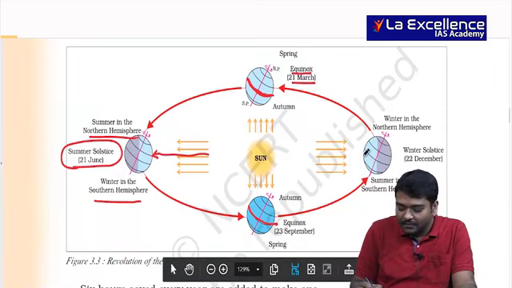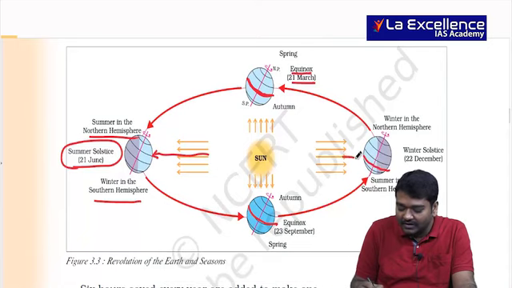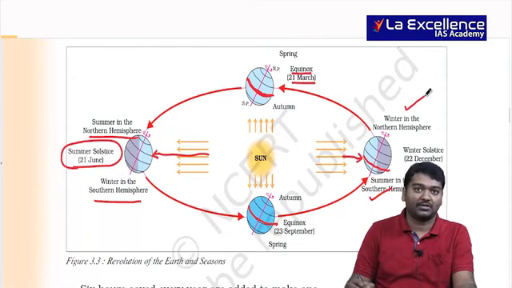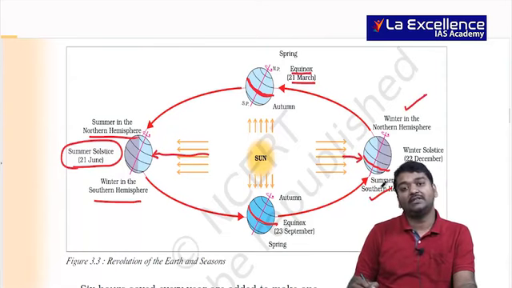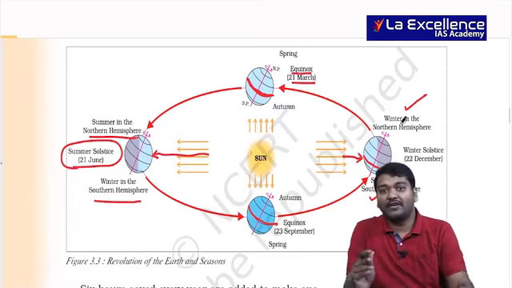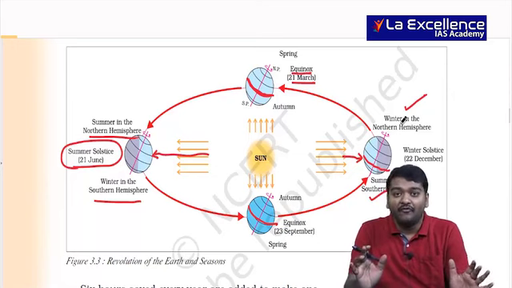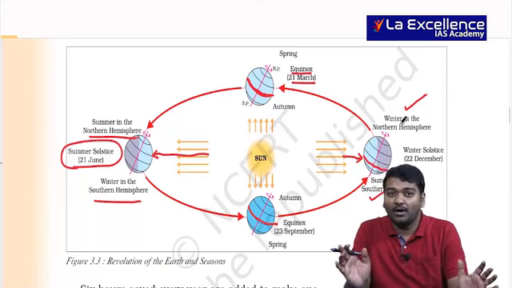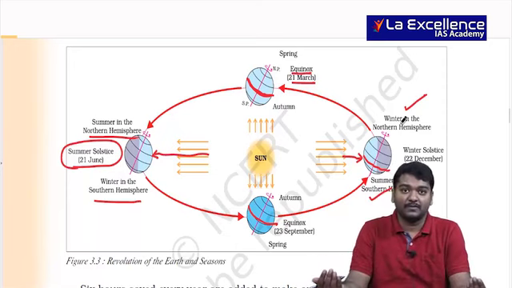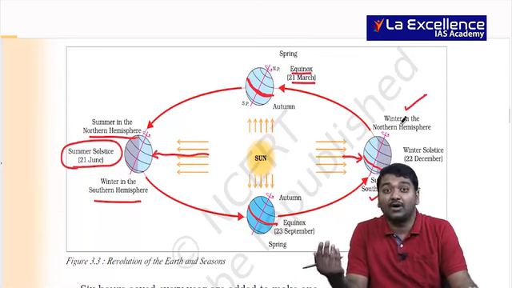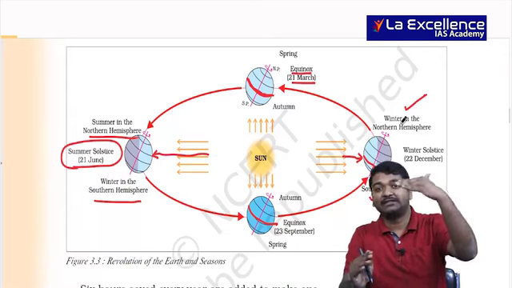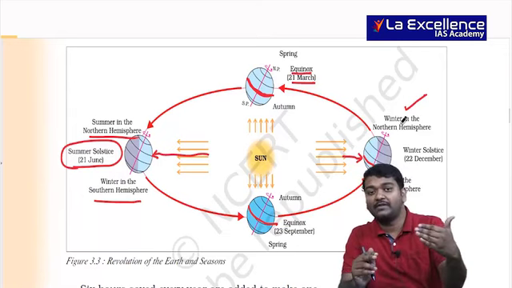Again, can you see here, at 23.5 the sun's rays fall vertically on the Tropic of Capricorn, summer in the southern hemisphere, winter in the northern hemisphere. Days will be longer in the southern hemisphere and shorter in the northern hemisphere. As you are all aware, winter means the sun's rays will be there only till 4 or 5 o'clock. Whenever we talk about summer in the northern hemisphere, the sun's rays will be there till 6 or 7 o'clock, so days will usually be longer. At the equinox, it will be the same day and night throughout, that is 12 hours of day and 12 hours of night.